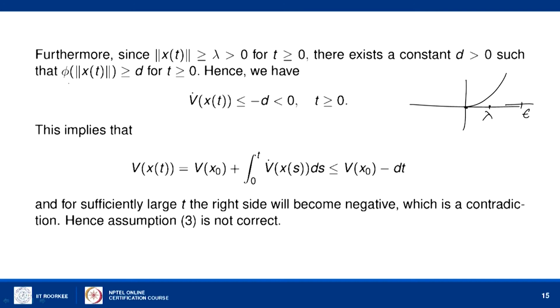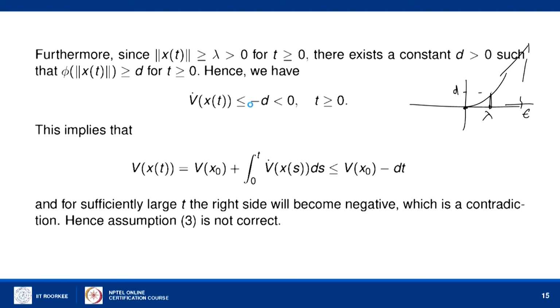So, phi of norm of x(t) will never get the value 0, it will always be some positive value. So, it will be greater than or equal to some value d, and it will lie between d and some other number. Hence V dot will be less than or equal to minus d.